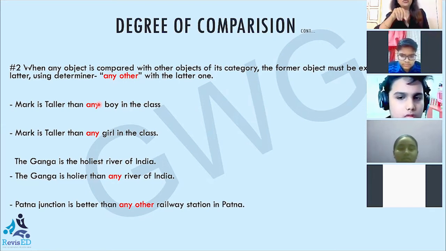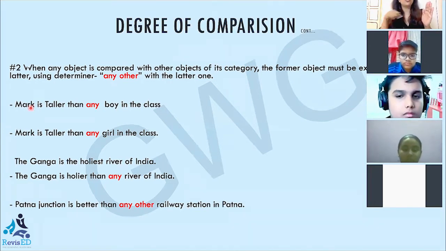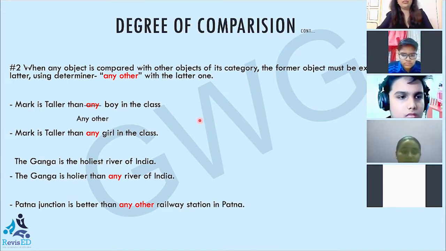So what I need to do is I need to exclude Mark from the rest of the boys. I have to exclude him. So in order to exclude him from its own category, instead of any, I'll use any other. So any other is the right option. Mark is taller than any other boy in the class.